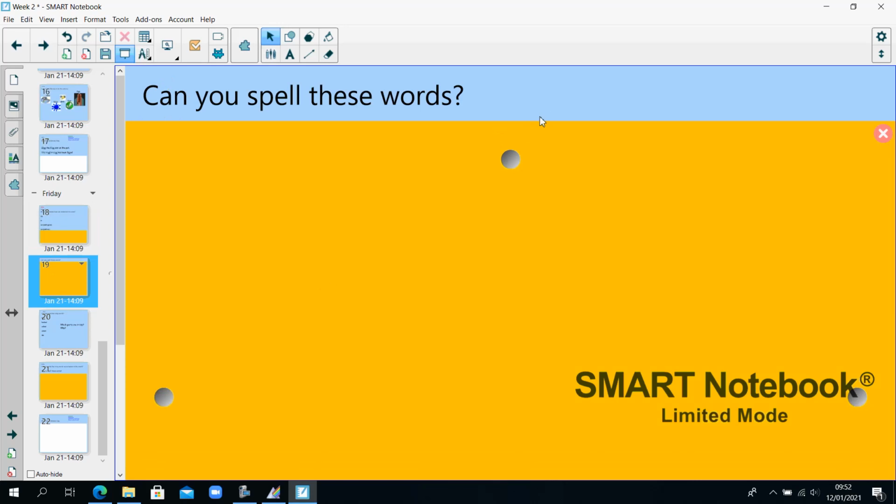Can you spell the words I say? So these are practicing our phonemes from this week and some from last week. Play. Stray. Cloud. About.